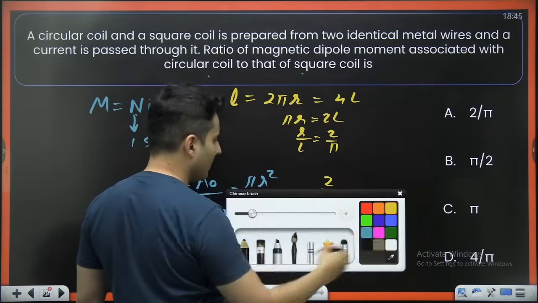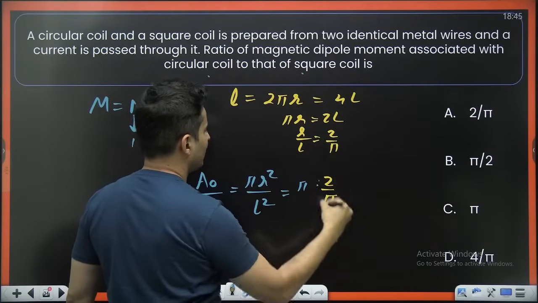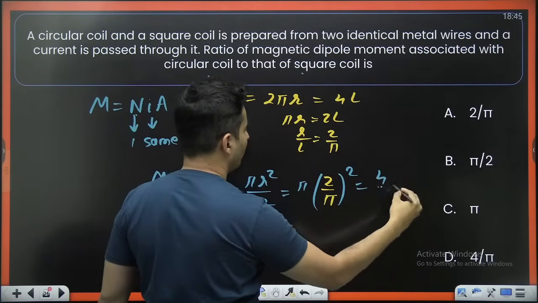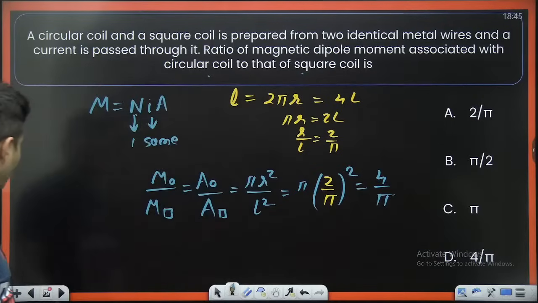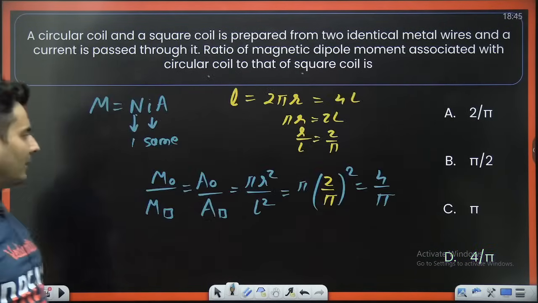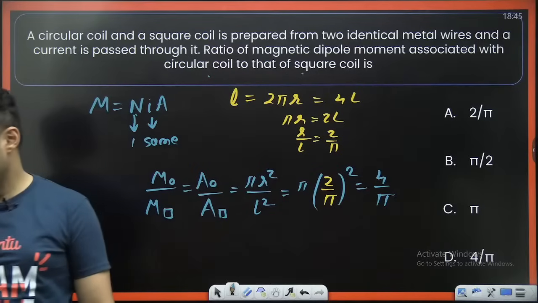So put 2 by pi over here. Rest of the things as it is. So it will become 4 by pi. Just check it out. Yes, option D is the correct one.